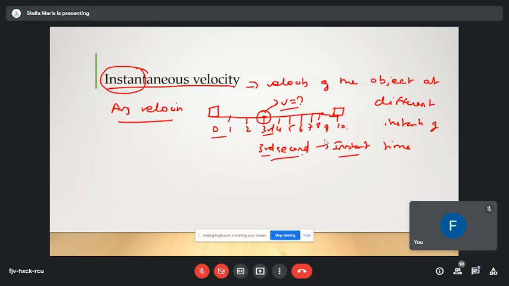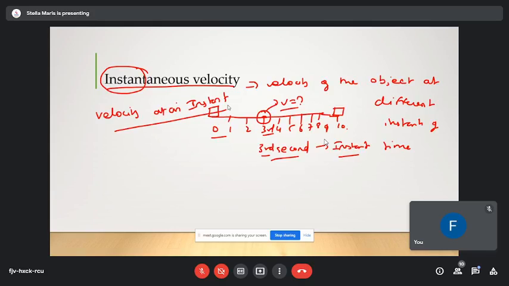And that, my friends, the average velocity will not determine. The only thing that determines the velocity of that instant is instantaneous velocity. That's why the name instantaneous velocity. We can call it instantaneous velocity, or velocity at an instant.